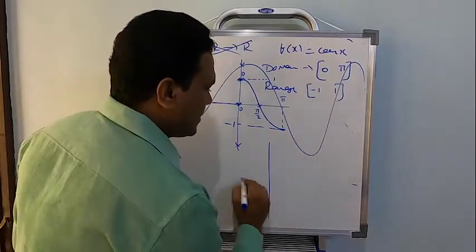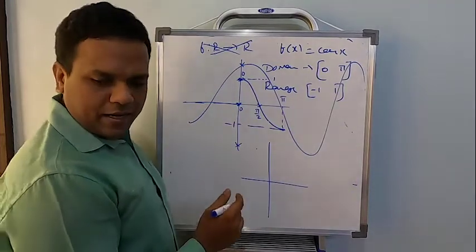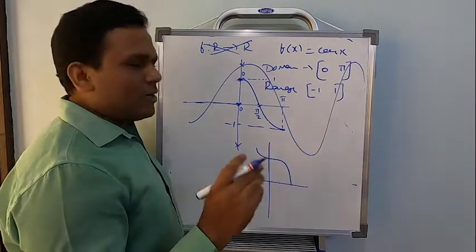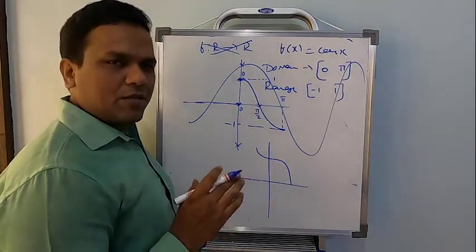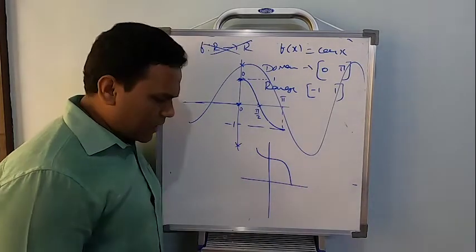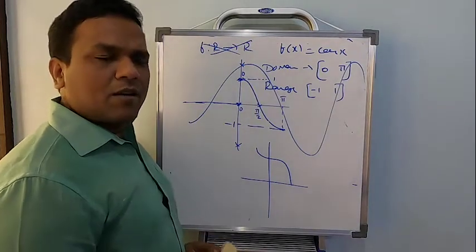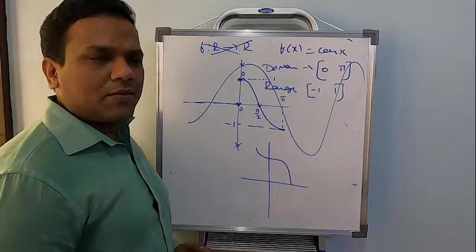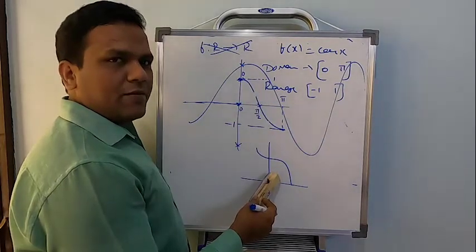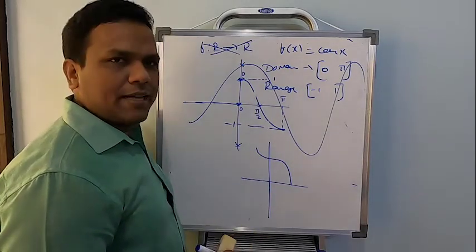Now if I write the inverse wave of this, what is it going to be? It should not cross 0, right? So it should not cross 0, something like this. Not exactly, not to worry, in your EPL everything has been mentioned. Graphs are actually necessary once you go for MCQs. While solving many MCQ problems, the graph will help us a lot. So please try to practice the graph. This is the normal cosine wave, and this will be the inverse cosine wave. As I told you, the domain and range have to be restricted, so please take care of that.